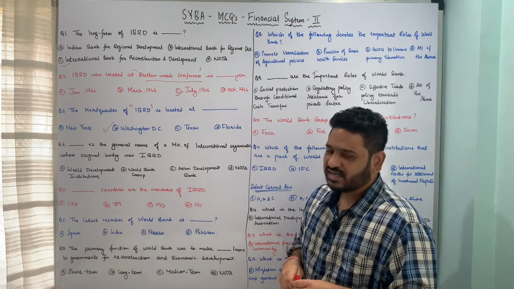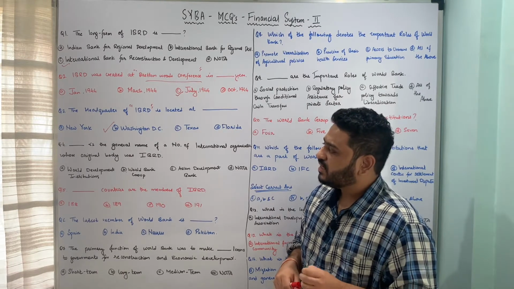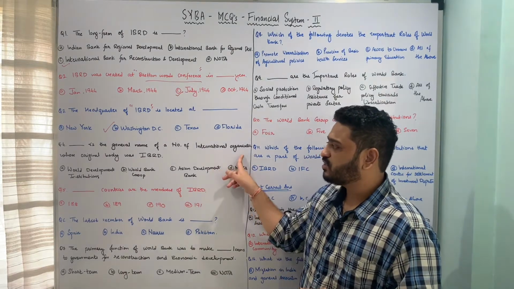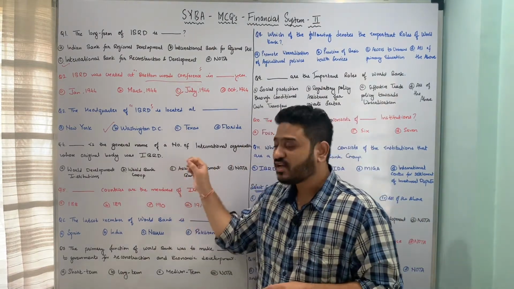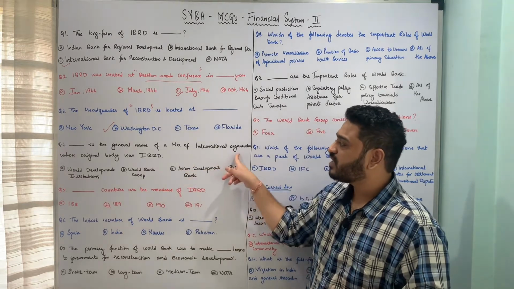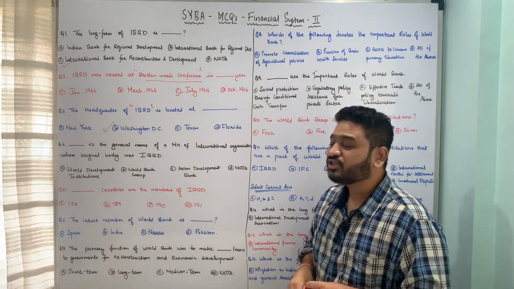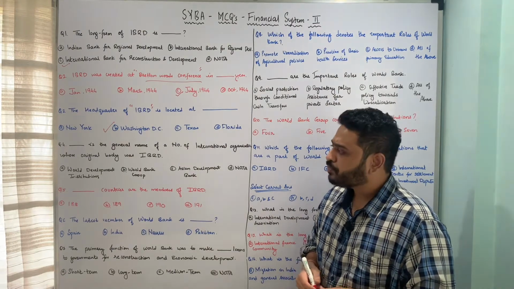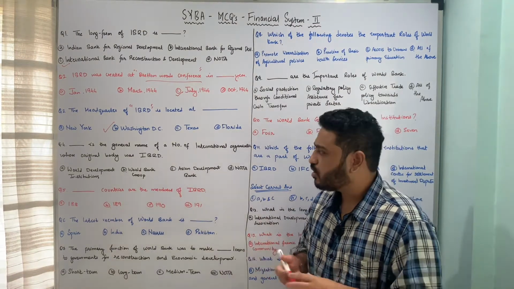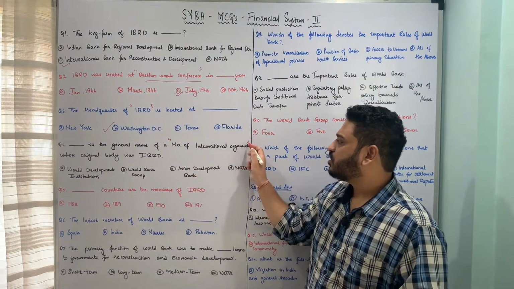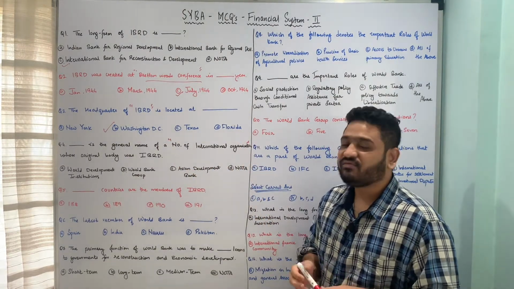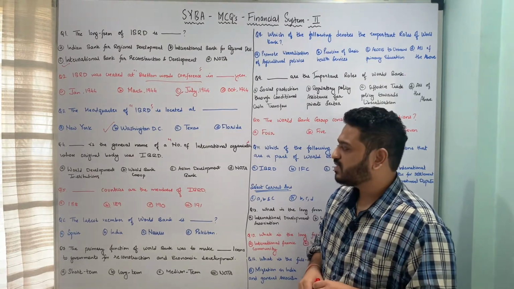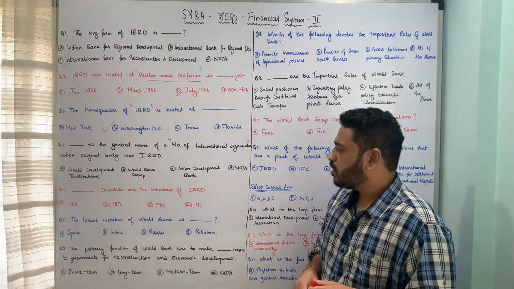Let us now move to the next one. Dash is the general name of a number of international organizations whose original body was IBRD. What do you call that? What is the general name of these international organizations? Whether it is A, World Development Institutions, B, World Bank Group, C, Asian Development Bank, or D, none of the above.